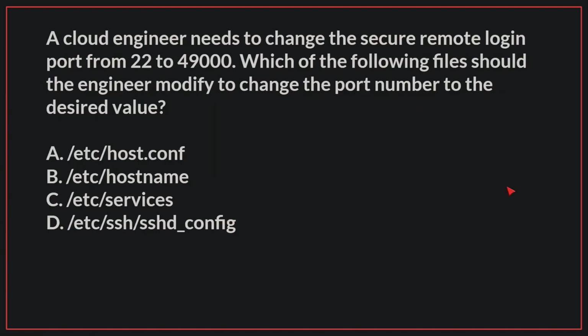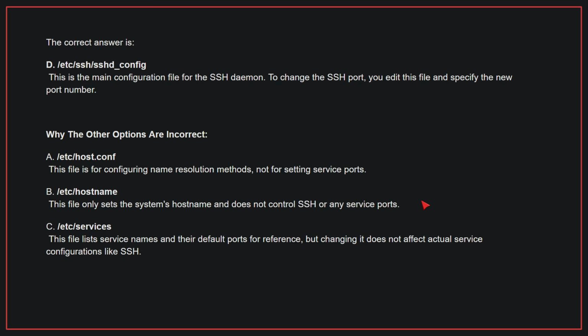A cloud engineer needs to change the secure remote login port from 22 to 49,000. Which of the following files should the engineer modify to change the port number to the desired value? The correct answer is D. /etc/ssh/sshd_config. This is the main configuration file for the SSH daemon. To change the SSH port, you edit this file and specify the new port number.